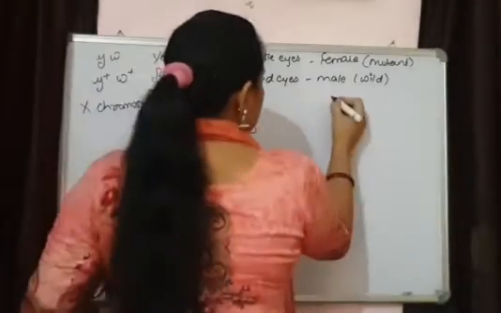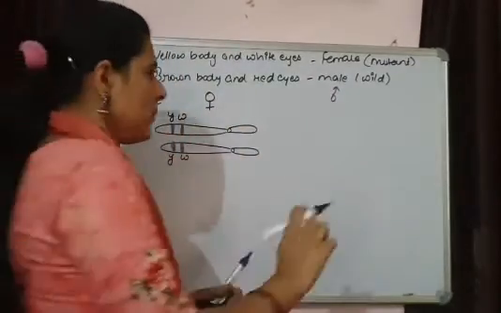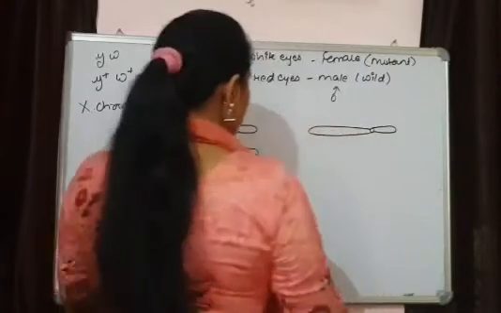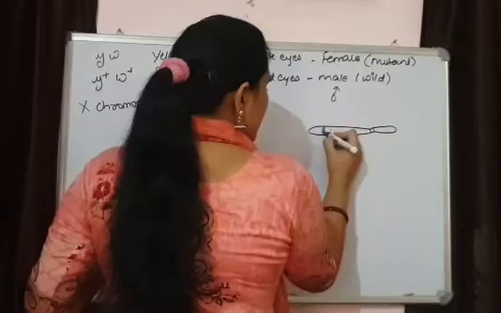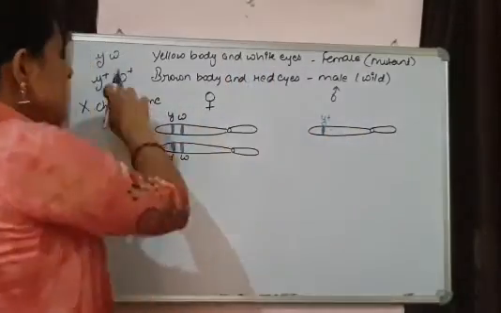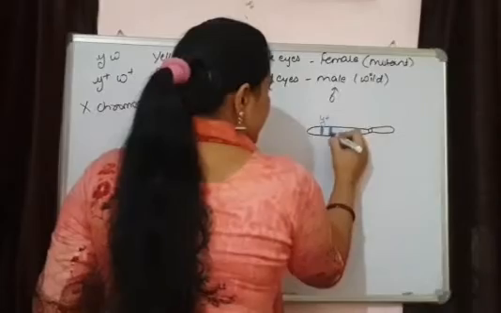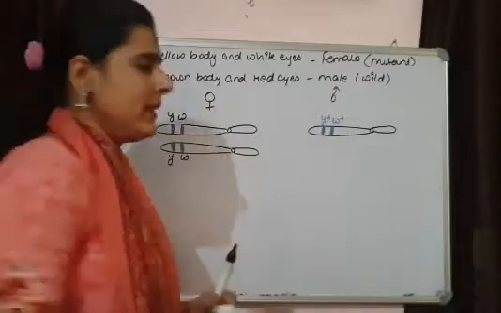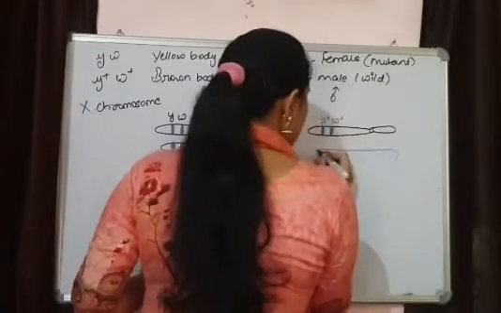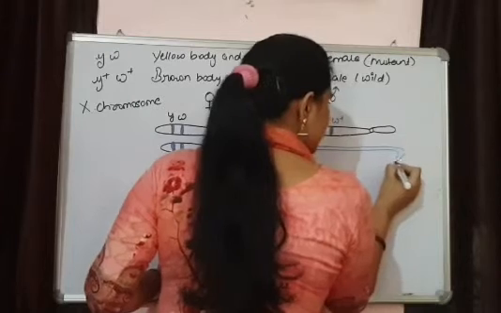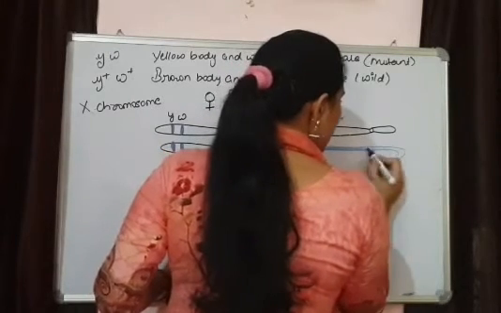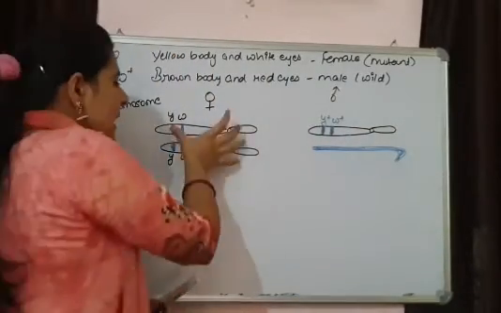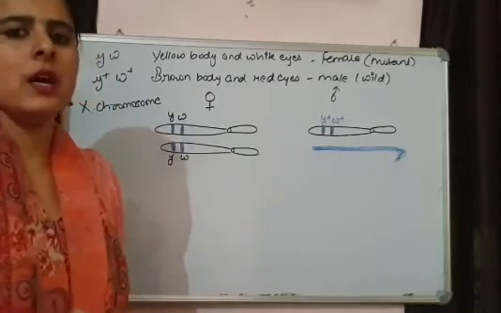Now let's talk about the male. We know male is having 1X chromosome. This is the 1X chromosome of male and this is the Y plus, because we know male is dominant, and W plus. Another chromosome is Y. So I am showing over here a Y chromosome. This is a Y chromosome that is not having any of the gene. So these are our starting material for the experiment.